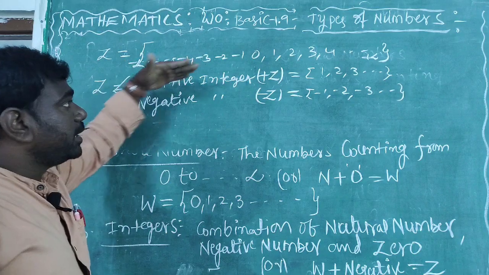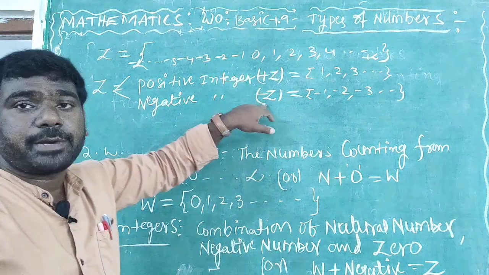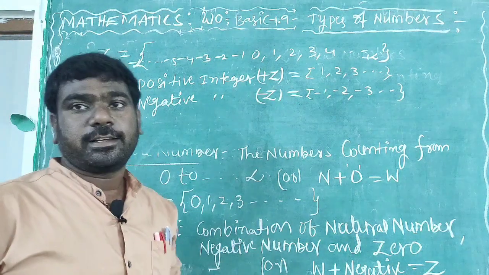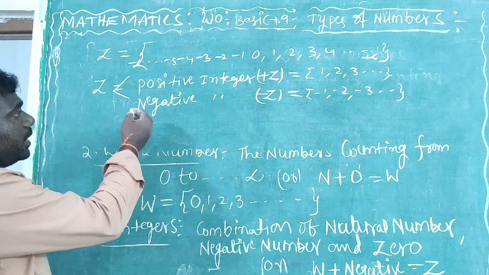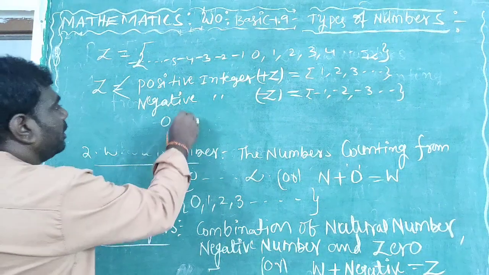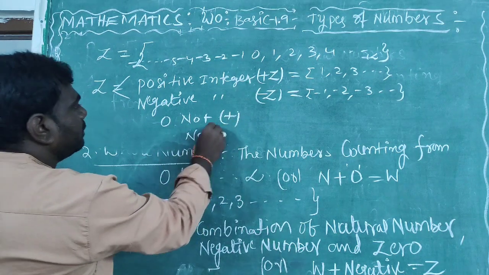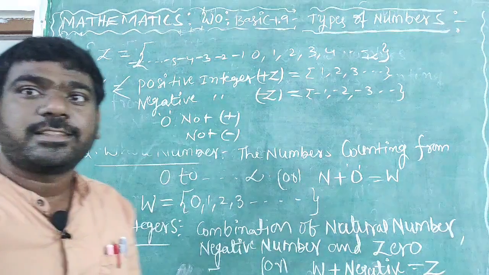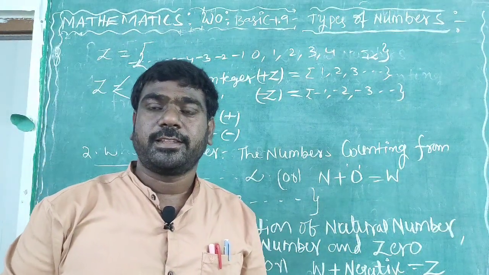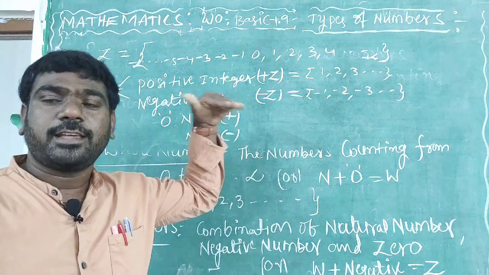Positive integers are represented by plus Z, negative integers by minus Z. So what is 0 here? 0 is not positive, not negative. It is a constant. Remember, it is a constant. It is the third type.